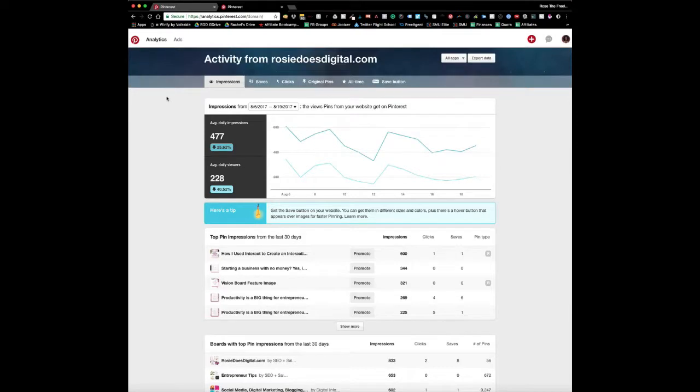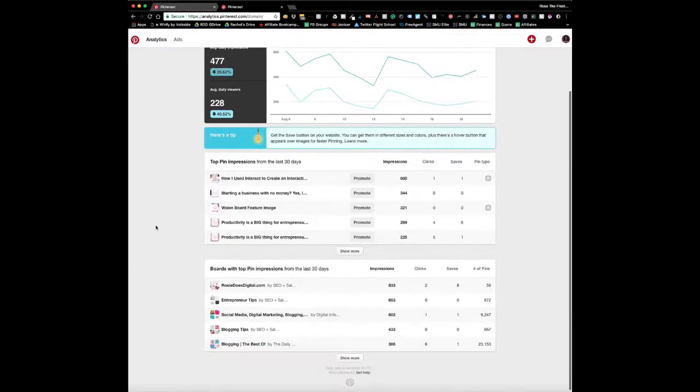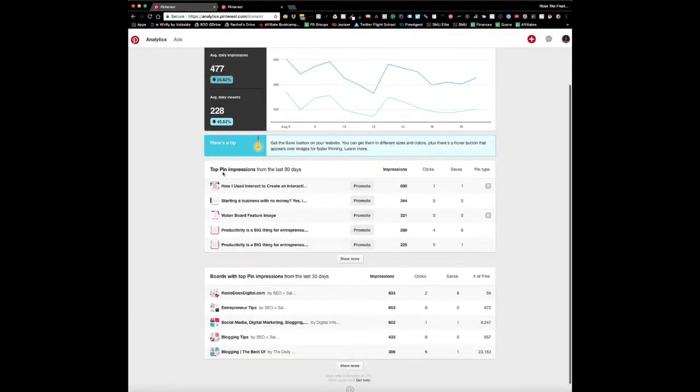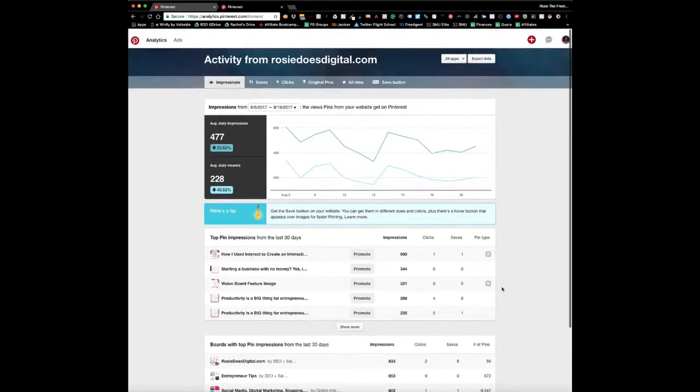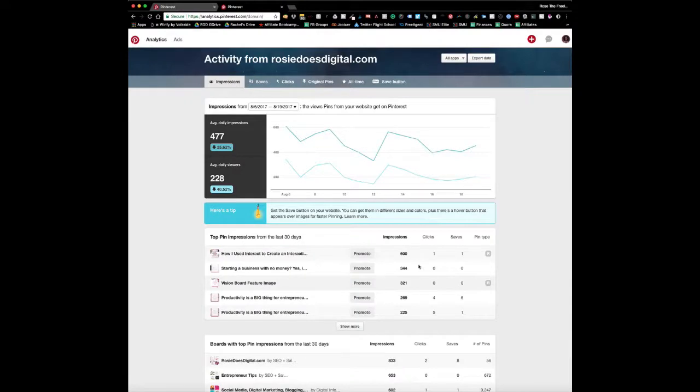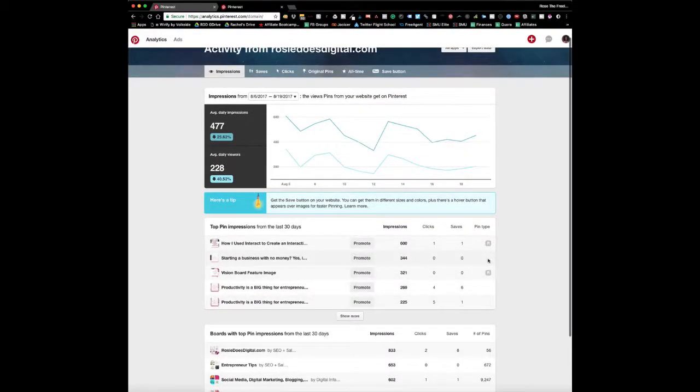And then we look at websites. So this is how people are engaging with my website, and it will tell you the type of content that's doing well from my site. So it tells you my pins that have the top pin impressions, how many clicks and how many saves it's received in the last 2 weeks. The boards that have most of my pins, of course my domain board would have a lot of my pins. And if it's got an R, it just tells you that it's a rich pin. If it doesn't have an R, it's not a rich pin. And if I had promoted this pin, you would see a P next to it as well to say, yep, this pin has been promoted.